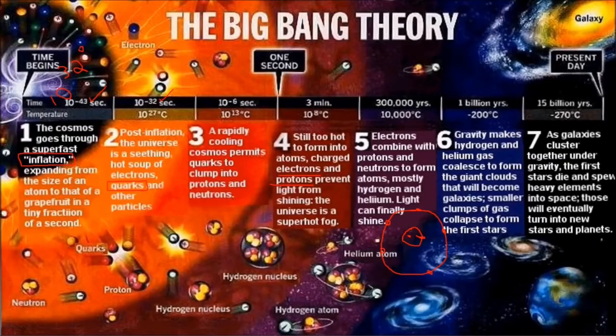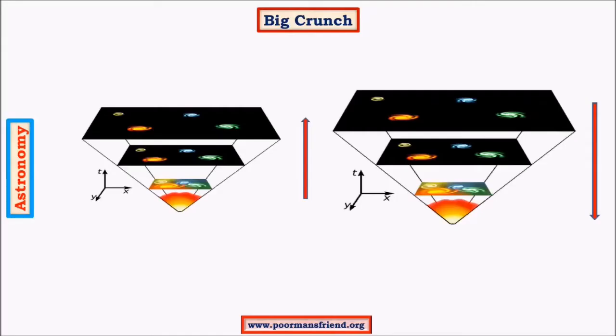Usually a star has a lifespan of about 10 to 15 billion years. At present there is no significant death of stars, as the universe is only about 13.8 billion years old. So after 15 billion years there will be significant death of stars, and the universe starts converging, and then it will start an event called the Big Crunch. The Big Crunch is the exact opposite of the Big Bang. In the Big Bang, we know that the universe is expanding from a single point source. It has given rise to galaxies, and the space between galaxies is increasing day by day, that is, the universe is expanding in all dimensions.